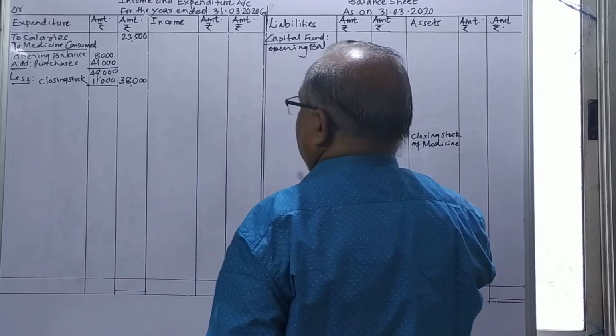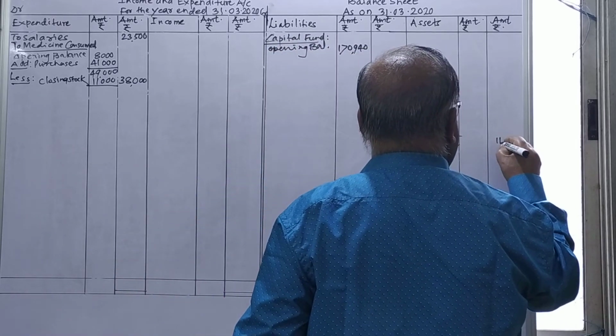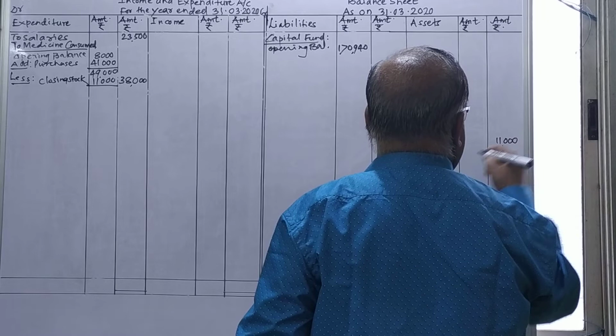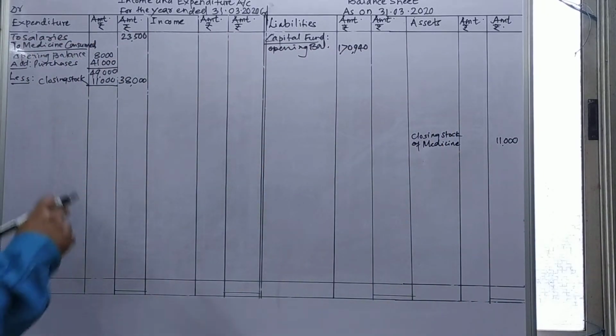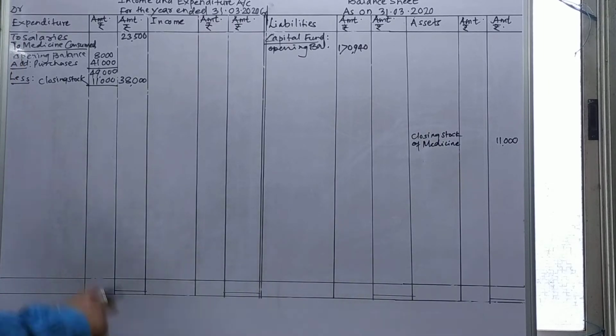Closing stock of medicines, the amount being 11,000, you can show that. What I have done here is take the medicine consumed. In that, the opening balance is 8,000, and purchases made, given on the payment side, is 41,000.